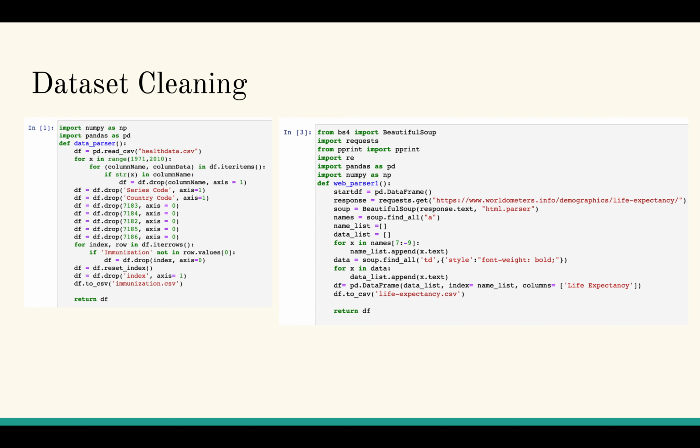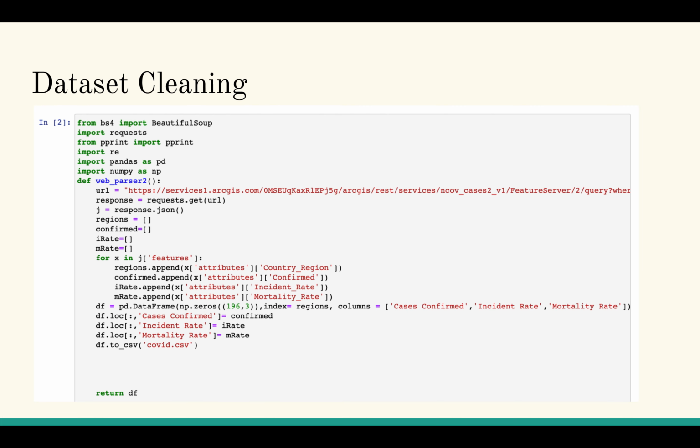So for the next dataset cleaning, for Web Parser 1, this was the HTML page. I used Beautiful Soup to find all of the tags, and I deleted data at the beginning and the end. Yeah, that's about it for that one.